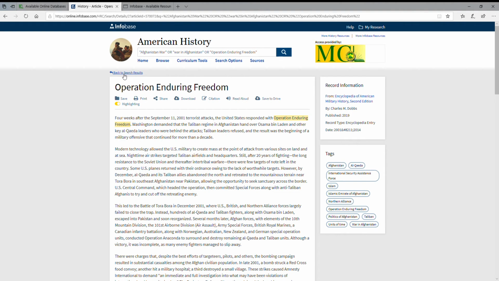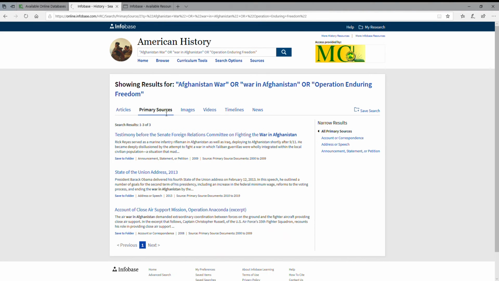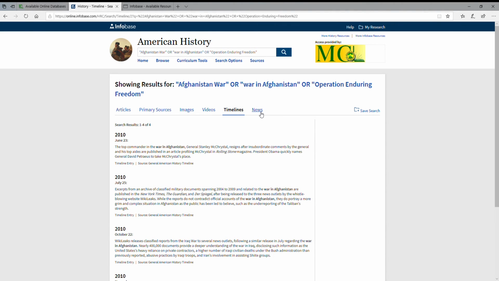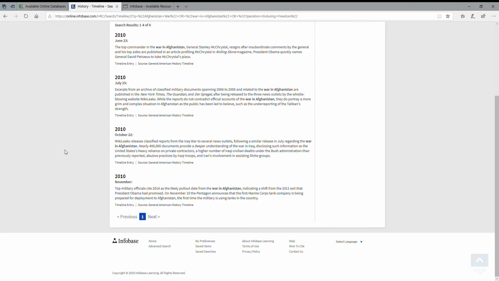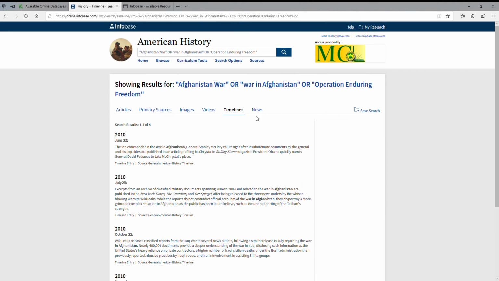Okay, I'm going to go back to my search results to show you that using these tabs, I can go through from the articles to the primary sources. If there's any images or videos, they'll be there as well. And also my timeline will give you a quick synopsis of this particular topic in history.